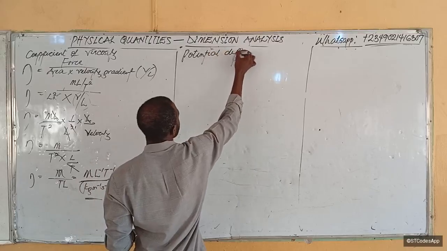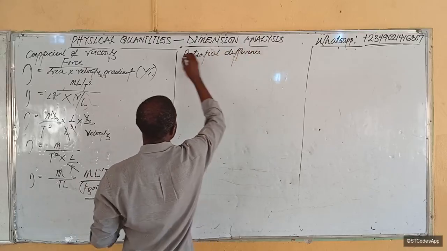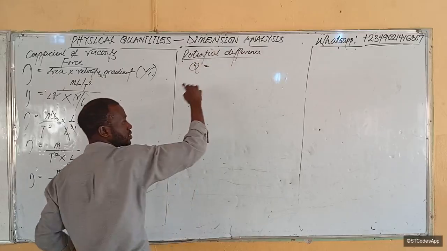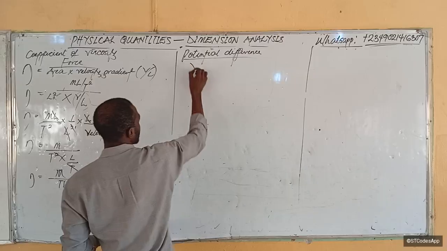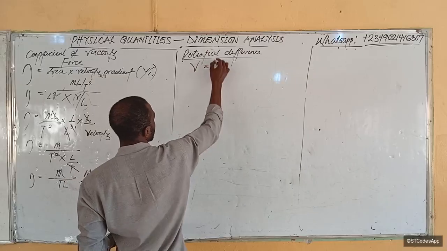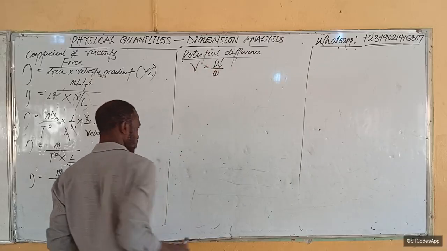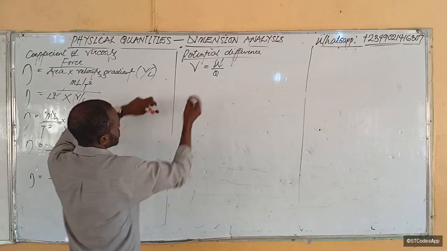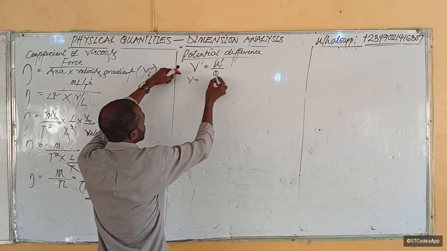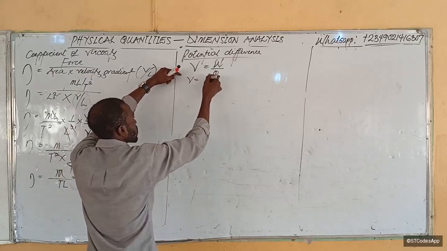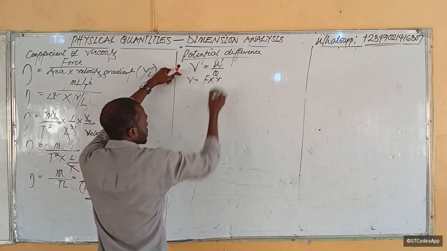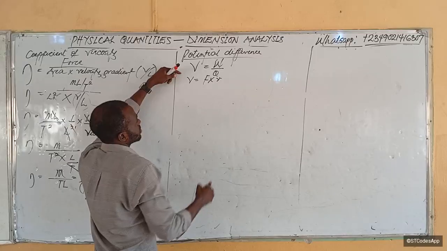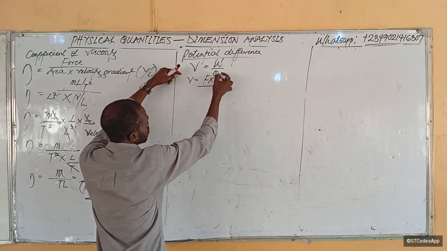Potential difference or voltage. What does potential difference mean? Potential difference V is equal to what? Work done per unit of charge brought from infinity to a point. So if that's the case, then we know that V is equal to work done over charge. Work done is force times distance, right?